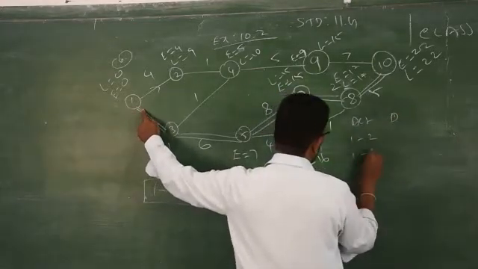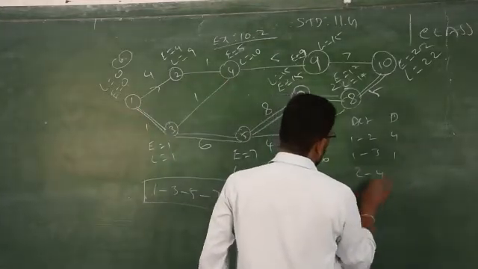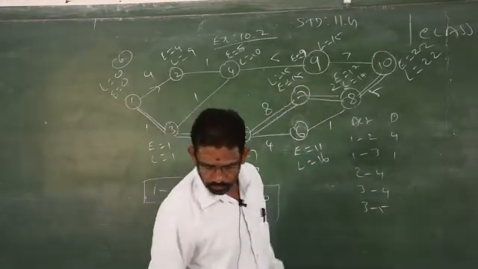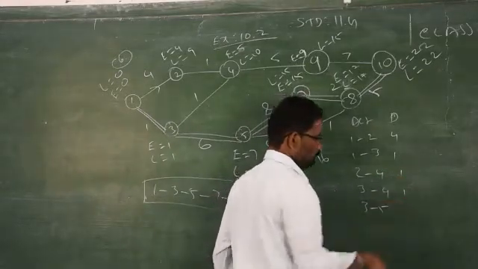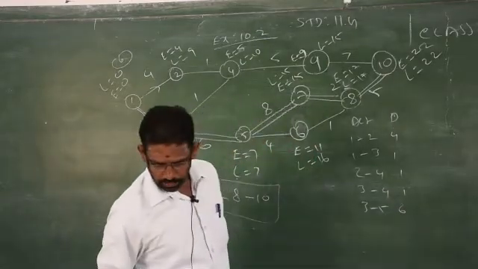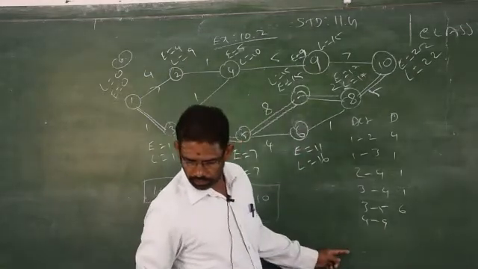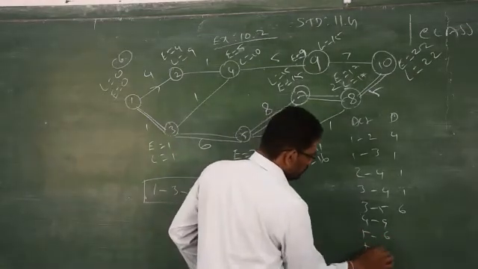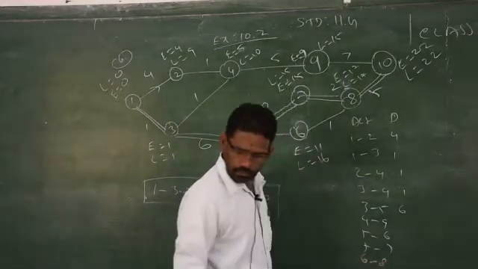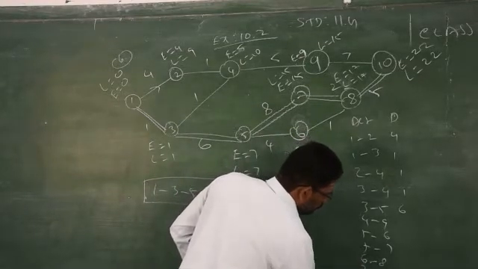1 to 2, 1 to 3, 2 to 4, 3 to 4, 3 to 5, 4 to 9, 5 to 6, 5 to 7, 6 to 8, 7 to 8, 8 to 10, 9 to 10.